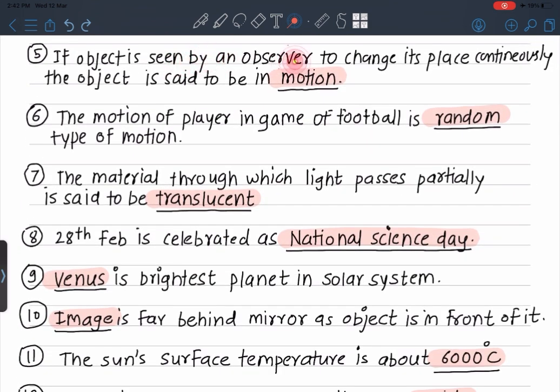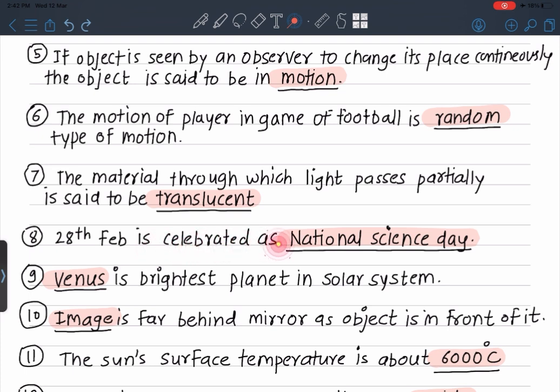The object is seen by an observer to change its place continuously. The object is said to be in motion. The motion of a player in a game of football is random type of motion. The material through which the light passes partially is said to be translucent.